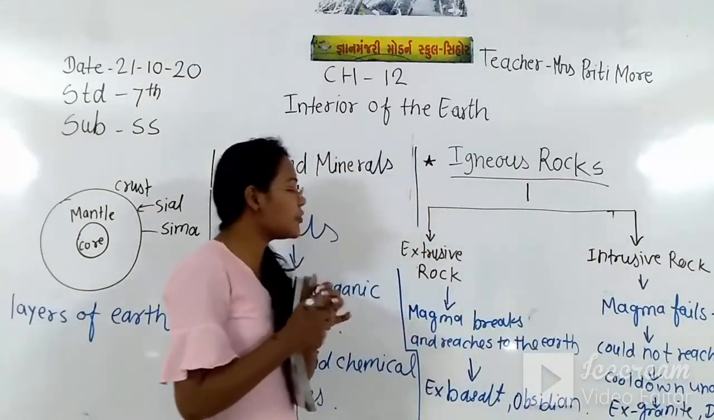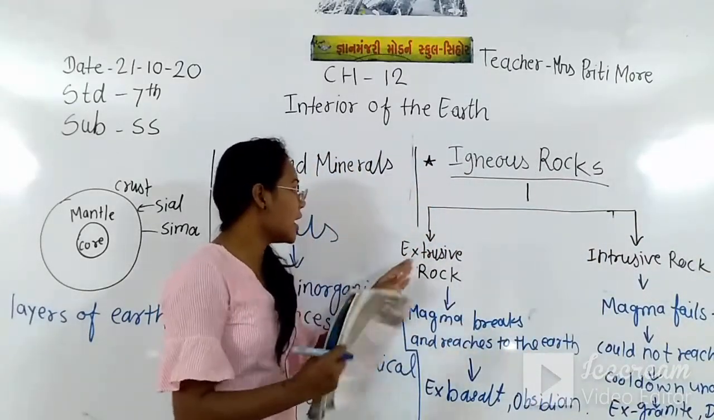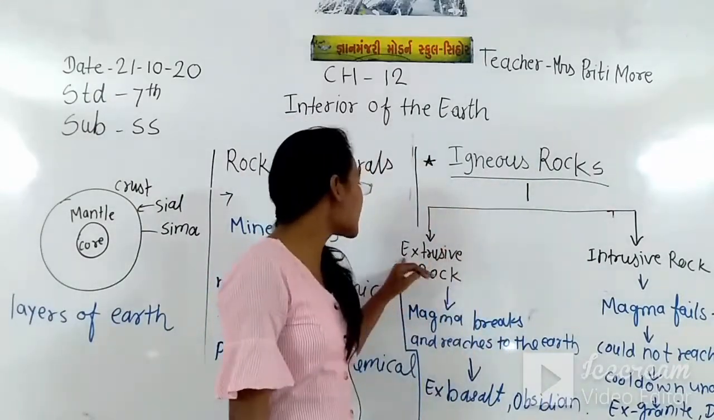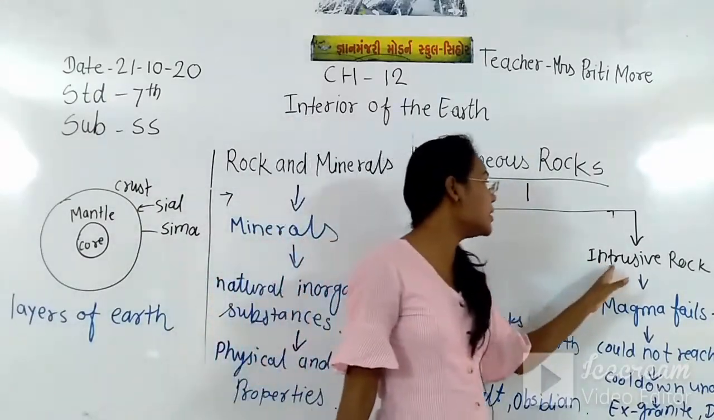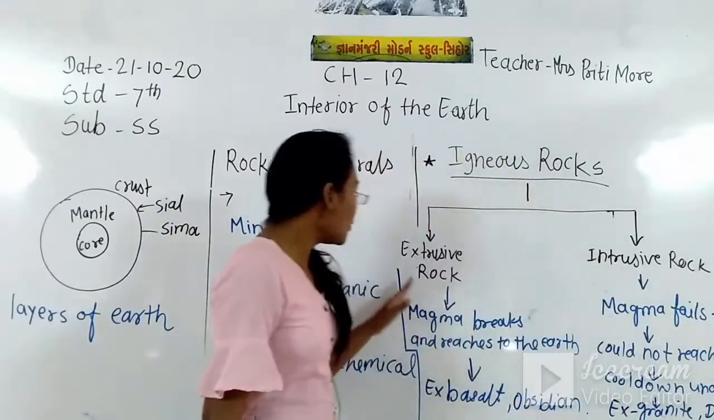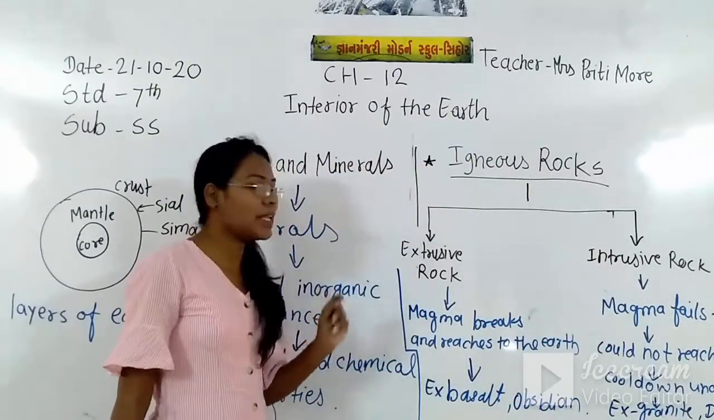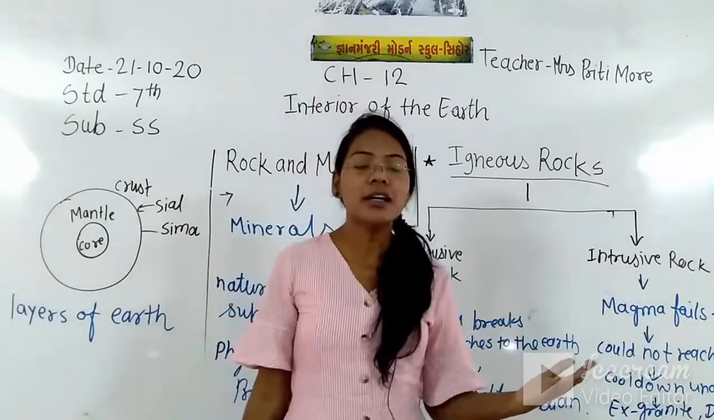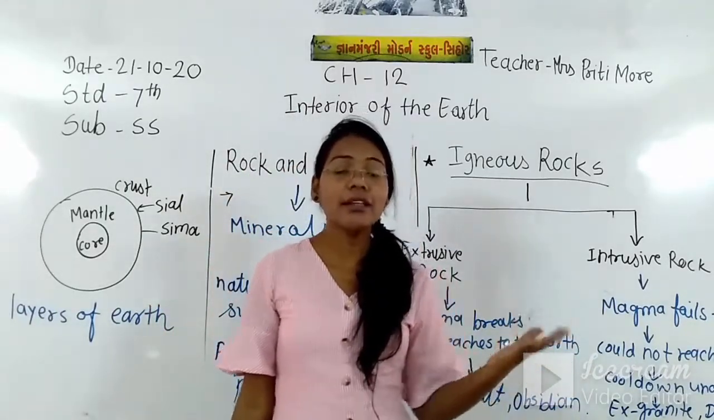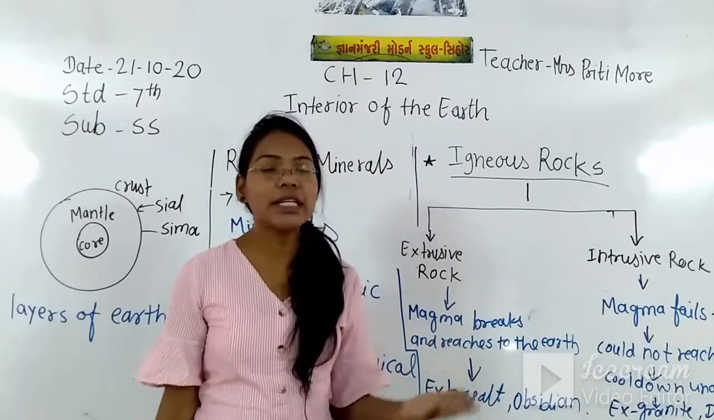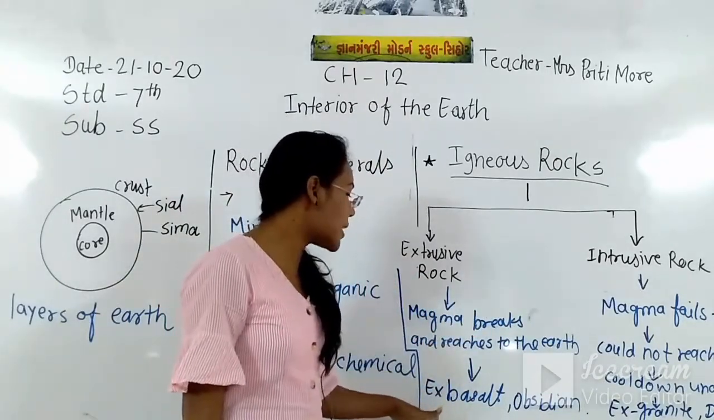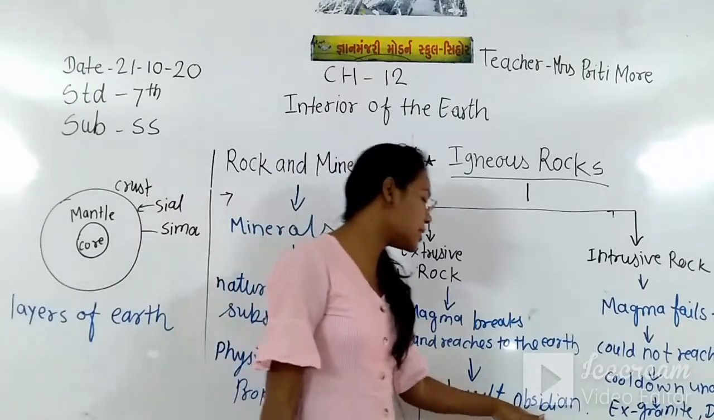So this is the difference between the extrusive and intrusive. Igneous rock has two types, one extrusive rock and the second intrusive rock. How does the extrusive rock become? When the magma breaks through the crust and reaches the surface of the earth and that liquid form converts into the solid form, then the extrusive rock becomes. For example, basalt and obsidian.